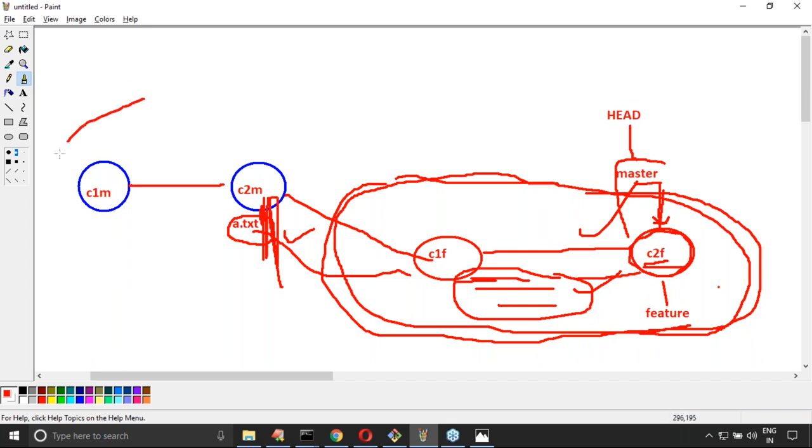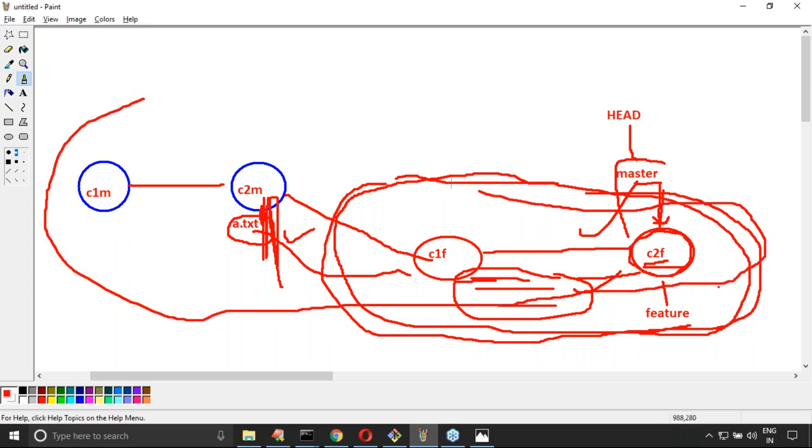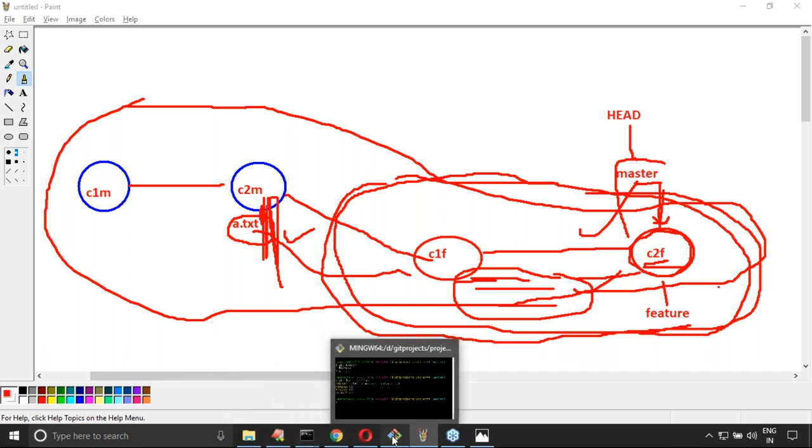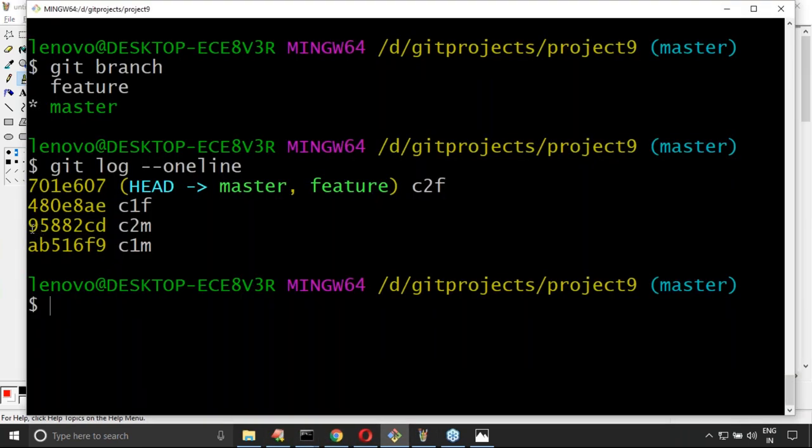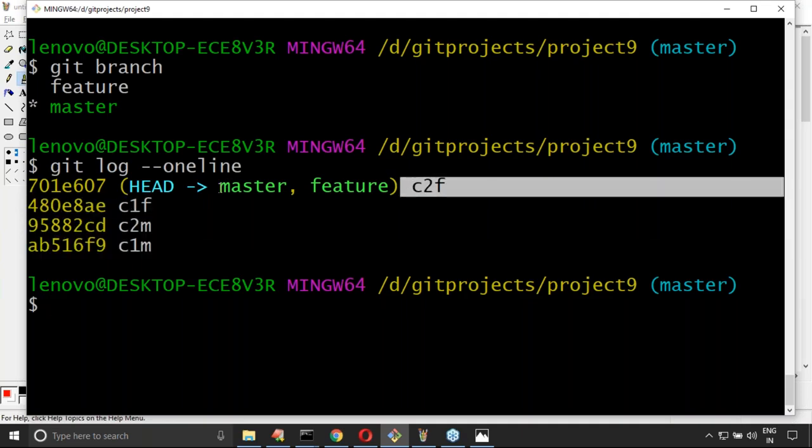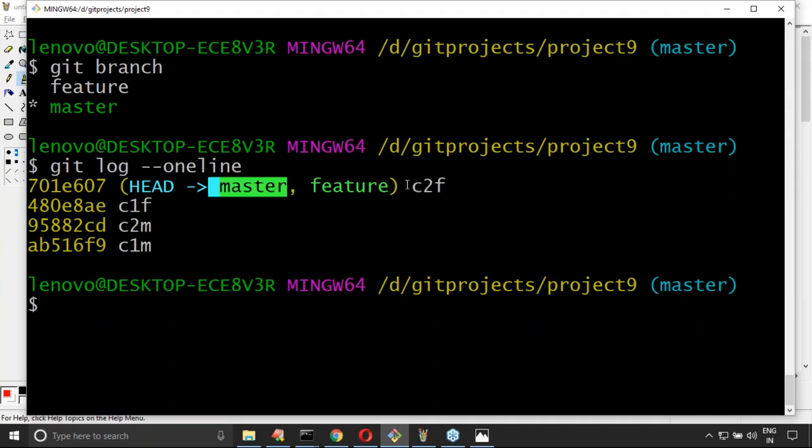That's why the master branch contains all these four commits. Here we have C1F and C2F, master pointing to C2F, feature is also pointing to C2F as per our diagram.